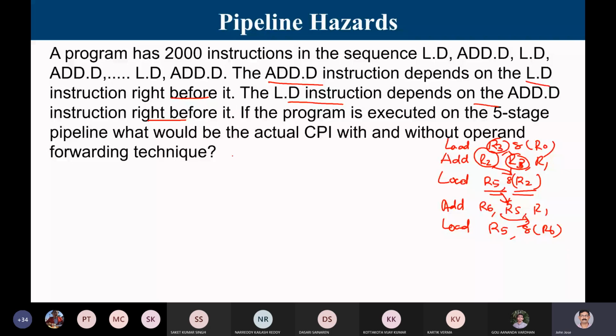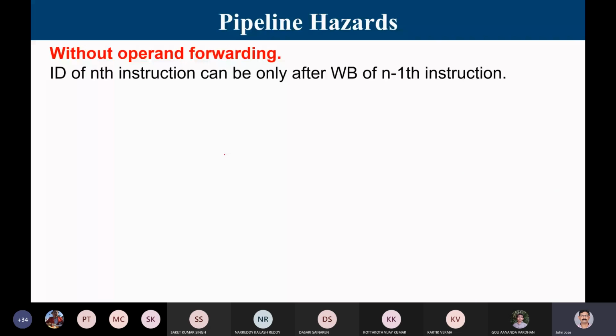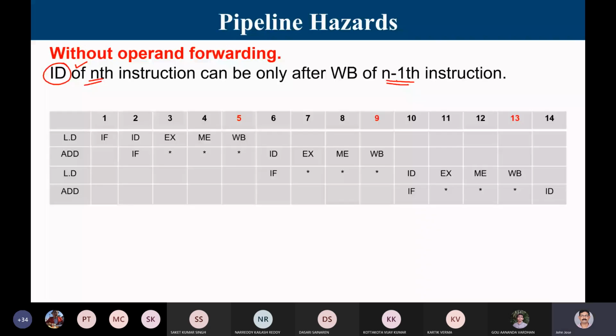First we will study the case without operand forwarding. If there is no operand forwarding and we know that there exists a dependency, then for the nth instruction, the ID, which is the stage where I have to read the operand, can happen only after the WB of the n-1th instruction. Let us look at this sequence, load, add and so on. I am going to write the result only here. My write back happens at 5, and that is the result which I am going to use.